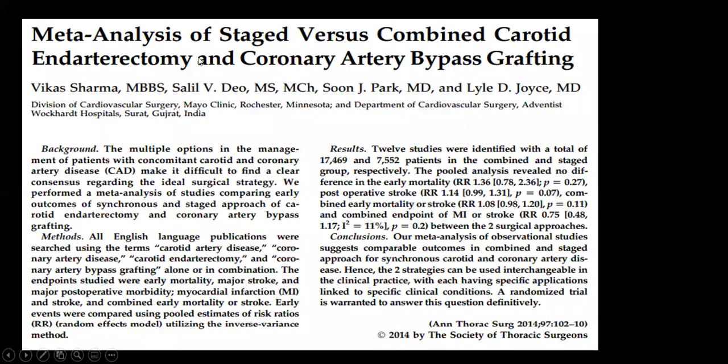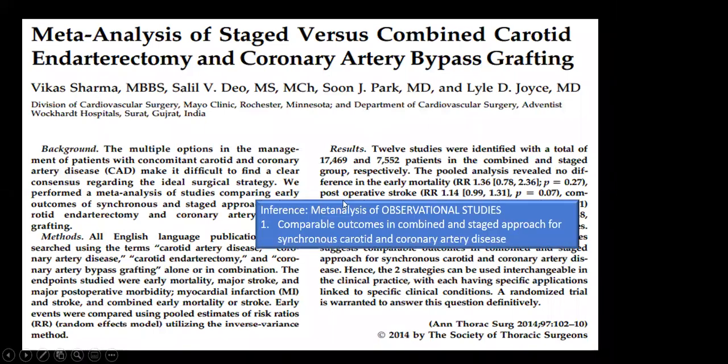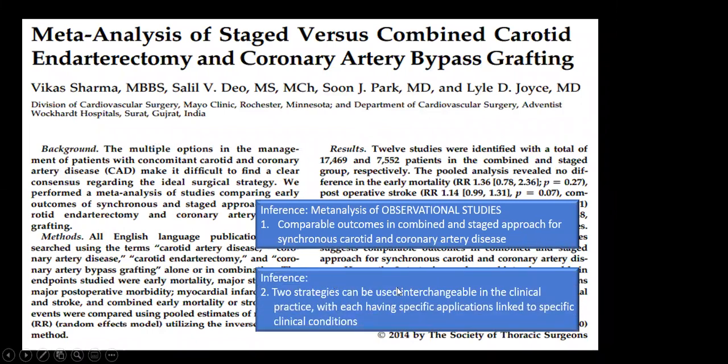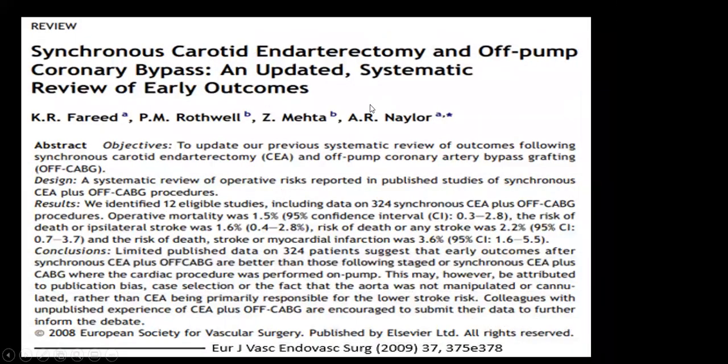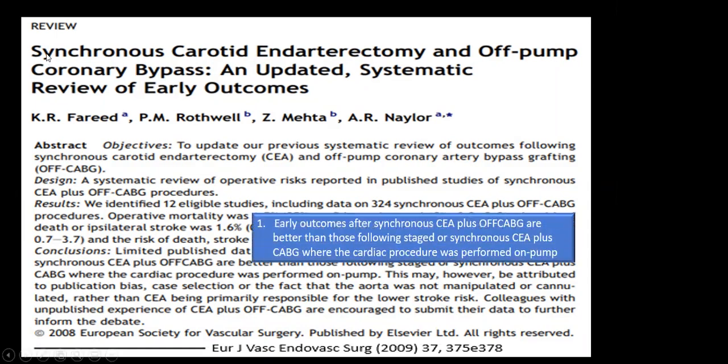There's another meta-analysis of staged versus combined carotid procedure. Here also they said that both had comparable results, and the two strategies can be used interchangeably in clinical practice, each having specific applications linked to specific clinical conditions. So whenever we are asked such a question, whether you do a carotid endarterectomy first or a CABG first, our answer should be catered to the patient which we have been given in the exam and to the center where we are working. My boss always did carotid endarterectomy on bypass. So after opening the chest, then he does the neck part. So again, it is a personal choice also.